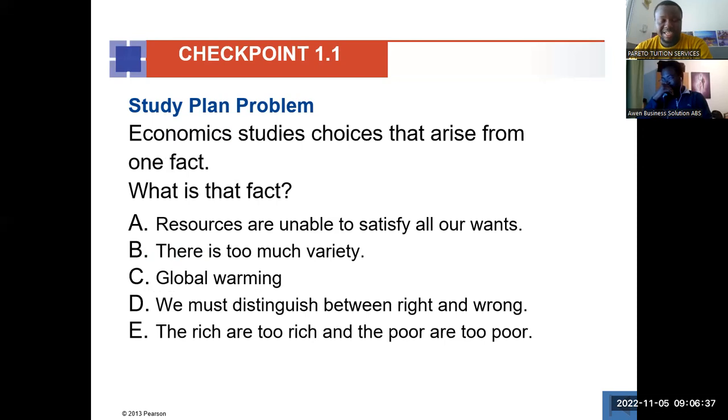And then B is saying that there's too much variety. Which one do you think is the answer? I think it's A. Yes, so the resources are unable to satisfy all our wants. So that is A.